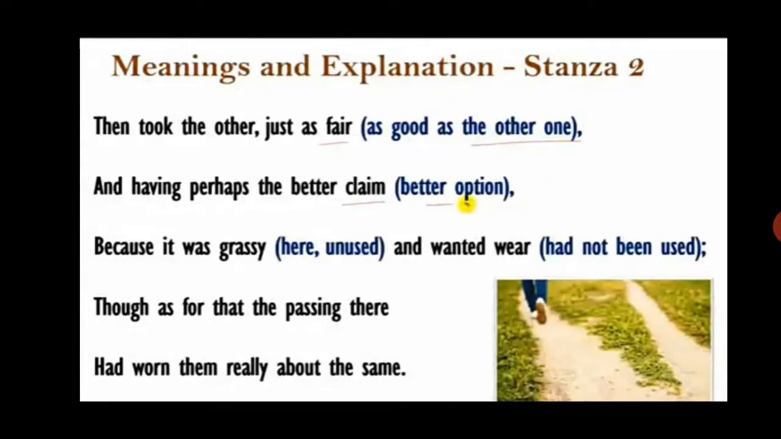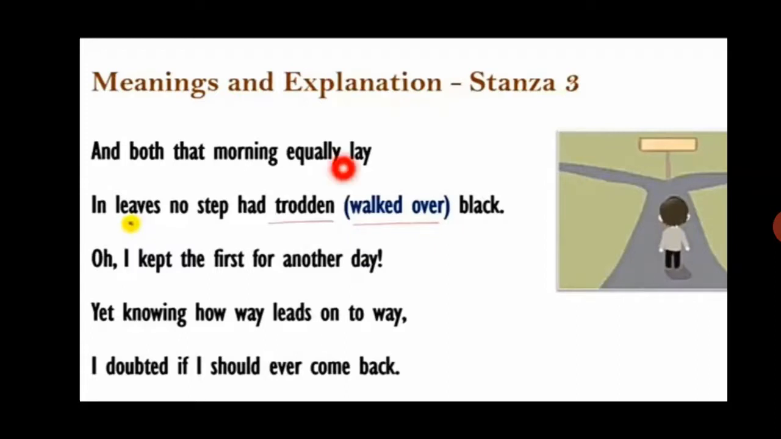So let us start with another stanza. Again, students, we will see the last word only. Here lay, black, day, way, and back. Here you can see lay, day, and way. They are rhyming. So we will give them alphabet A. And black and back, they both are rhyming. We will give them alphabet B.